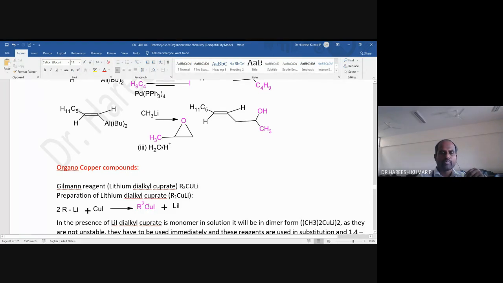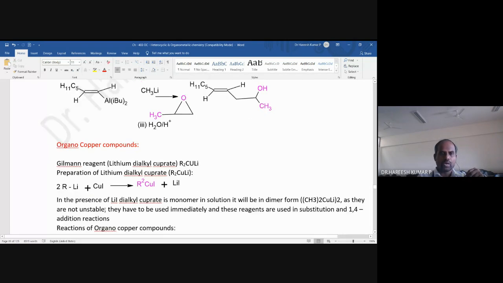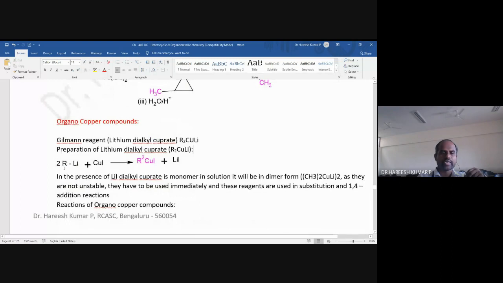So how can one prepare a lithium dialkyl cuprate? Lithium dialkyl cuprate means R2CuLi, which is also called Gilman reagent. How can one prepare it? Just by treating organolithium, RLi, with CuI, which means cuprous iodide. So there is a difference.